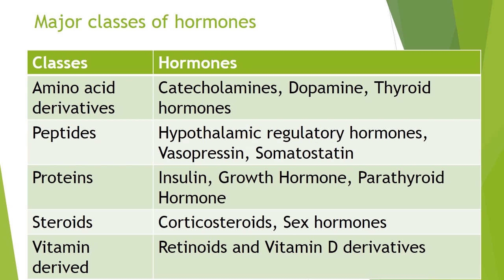Then we have peptides. All the hypothalamic regulatory hormones are peptides, that is chains of amino acids. Even vasopressin, that is secreted from the posterior pituitary, and somatostatin are also peptide hormones. The hormones which are protein in nature are insulin, growth hormone, parathyroid hormone. The hormones which have a steroidal nucleus are the sex hormones and the corticosteroids. Then vitamin derived hormones like retinoids and the vitamin D derivatives.